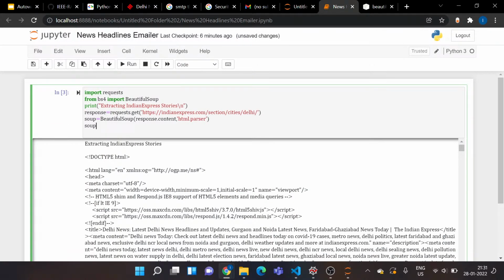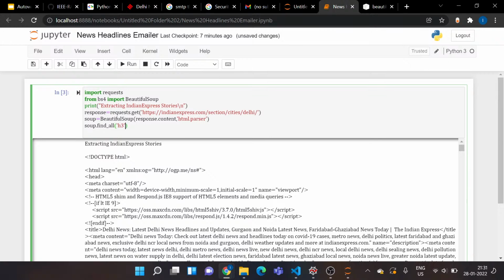Now I'll say soup.find, and in the parameter I need to specify the tag name. If I say h3, it would return me the first instance of this headline, but I actually want the whole bunch of headlines to be printed. So not only the first instance, I'll say find_all.